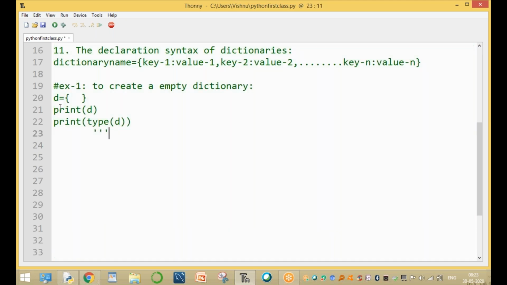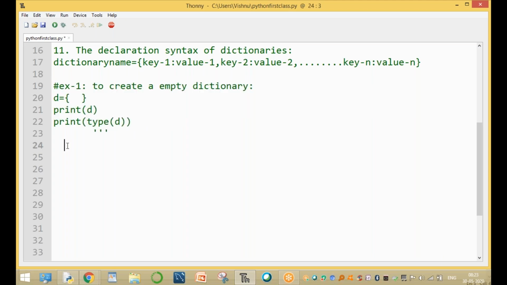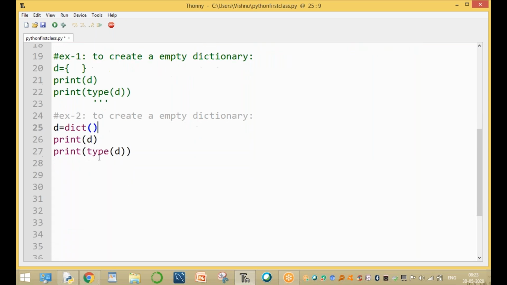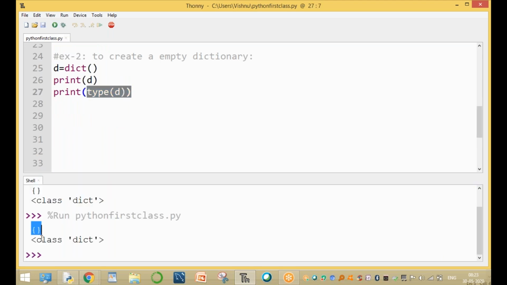Okay. The next one is creating an empty dictionary using another way also. So how to create an empty dictionary? The second way is by using the inbuilt function dict. The first example was to create a dictionary by using empty curly brackets. Now here, to create a dictionary by using the dict function, D is an empty dictionary. The empty dictionary type is a dictionary. Now run this module, run the current script: empty dictionary and the dictionary type is clear.